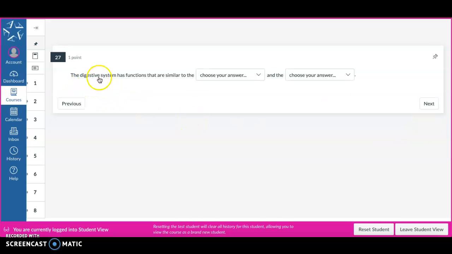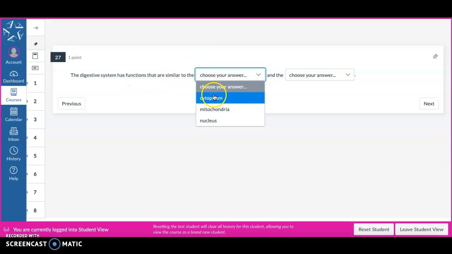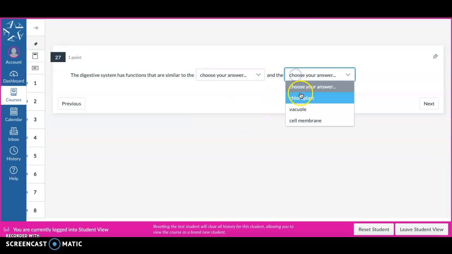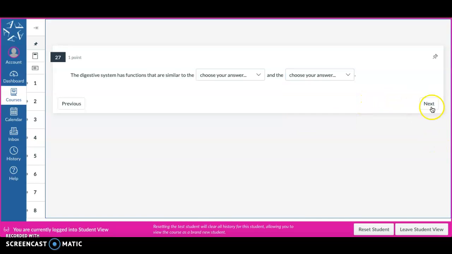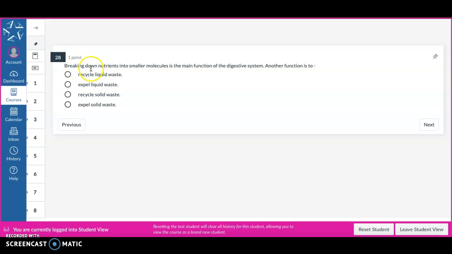The digestive system has functions that are similar to the cytoplasm, mitochondria, nucleus, and the chloroplast, vacuole, cell membrane. Breaking down nutrients into smaller molecules is the main function of the digestive system. Another function is to recycle liquid waste, expel liquid waste, recycle solid waste, expel solid waste.